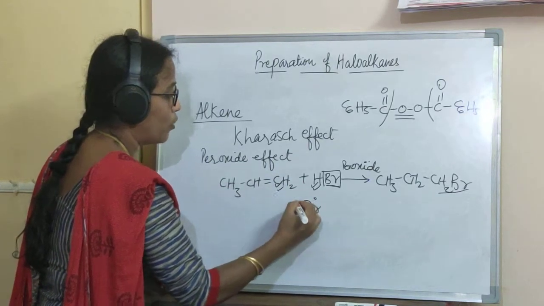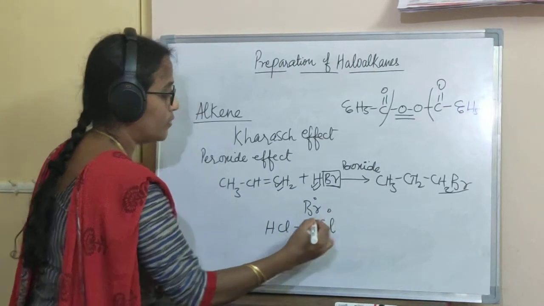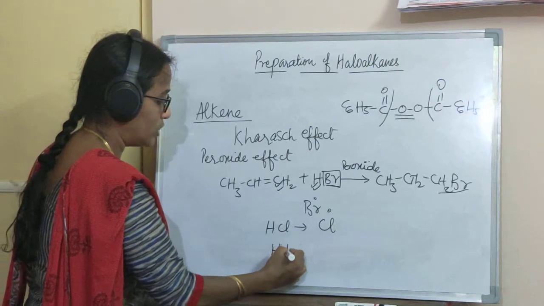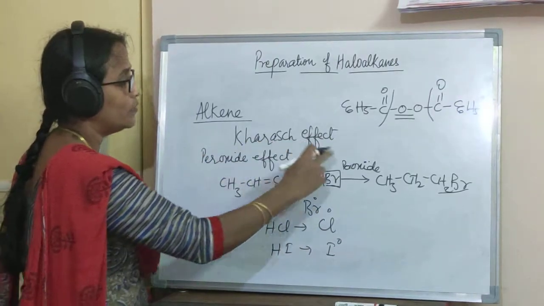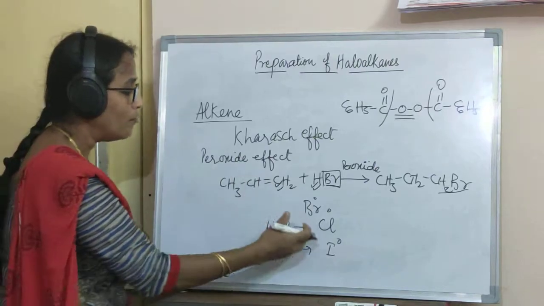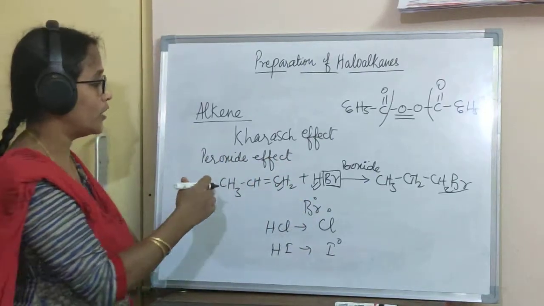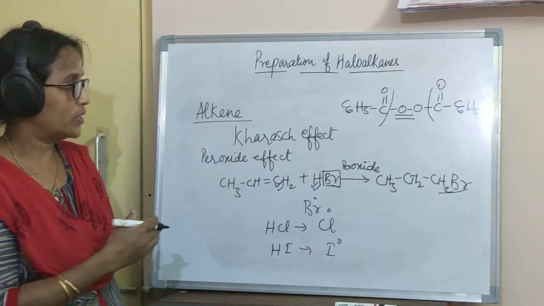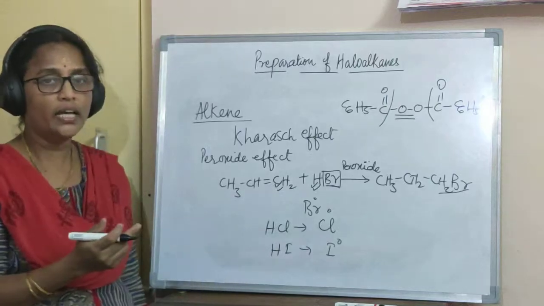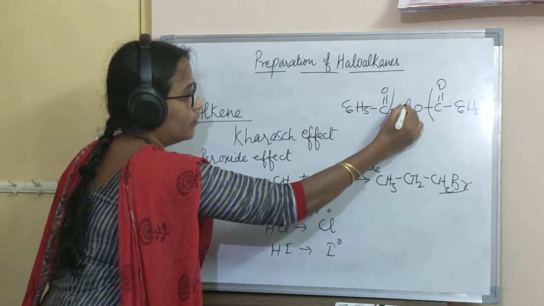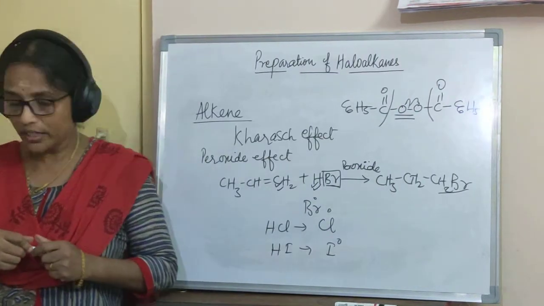It is given by only HBr, because a Br free radical can be formed by HBr, whereas in case of HCl, the chlorine free radical formation is difficult, and in case of HI, the free radical which is formed is unstable. So with peroxide effect, we can prepare the bromo derivative. If we have to prepare iodo derivative or fluoro derivative, we have to follow some other reactions, and we cannot produce them by this peroxide effect. So Karash effect or peroxide effect takes place in presence of a peroxide which will undergo homolysis, and a free radical is formed, and the free radical will carry out the reaction. Anyhow, mechanism already we have done.